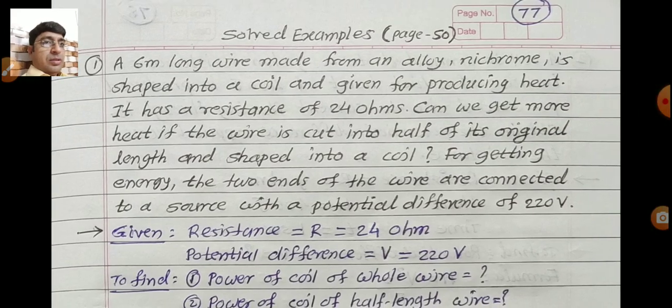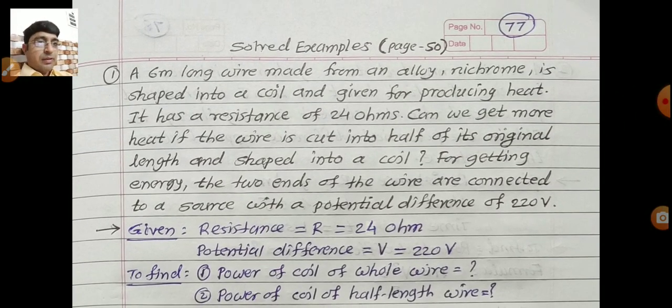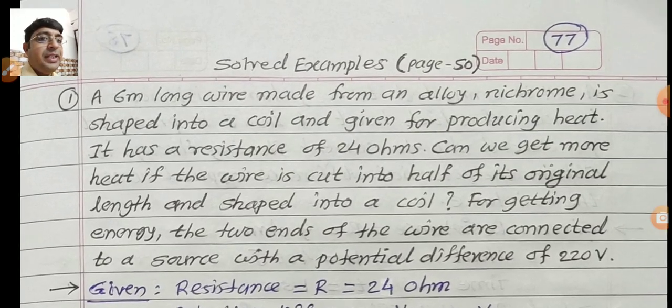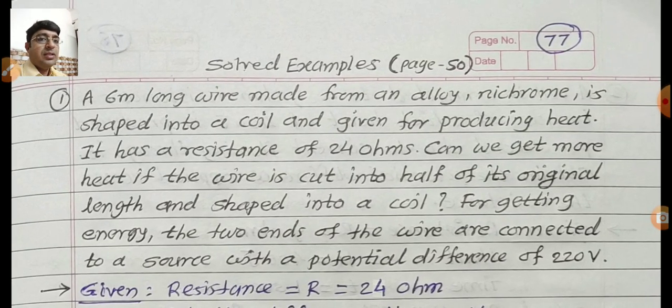So all of you read the question, and after reading the question, check what is given in the question. So we read the question first. A 6-meter long wire made from an alloy nichrome is shaped into a coil and used for producing heat. It has a resistance of 24 ohms.